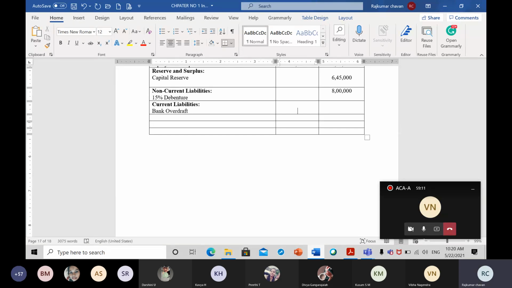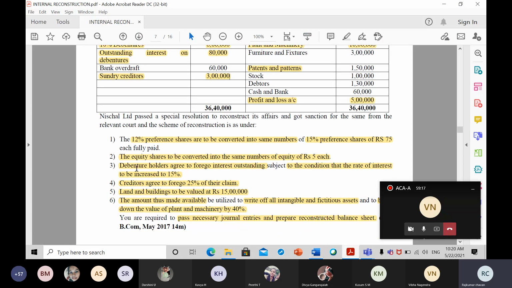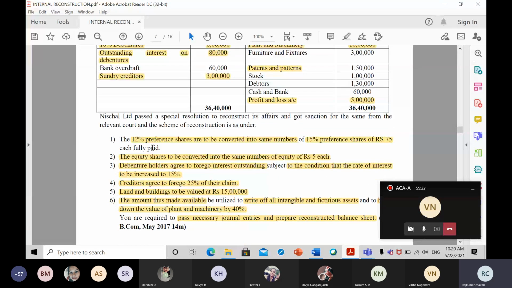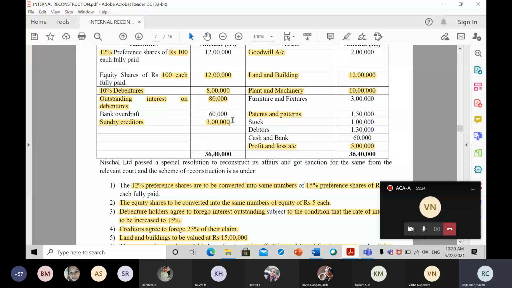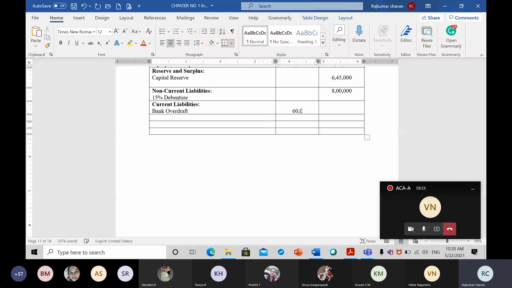Now, if you remember carefully, we have not done any adjustment related to bank overdraft. So bank overdraft is as it is, same only. The company has not done any adjustment, so we are not going to change anything of bank overdraft. So bank overdraft will remain the same, which amounts to rupees how much? 60,000 rupees. Here also it will come 60,000 rupees.